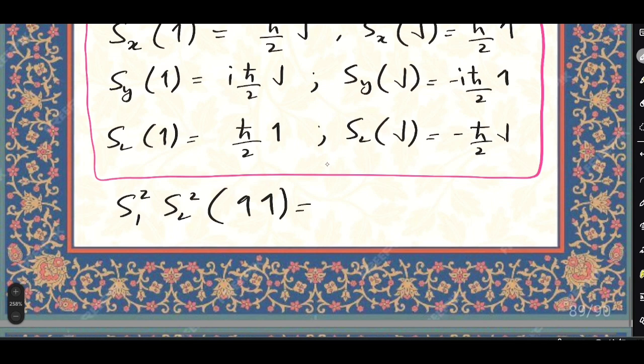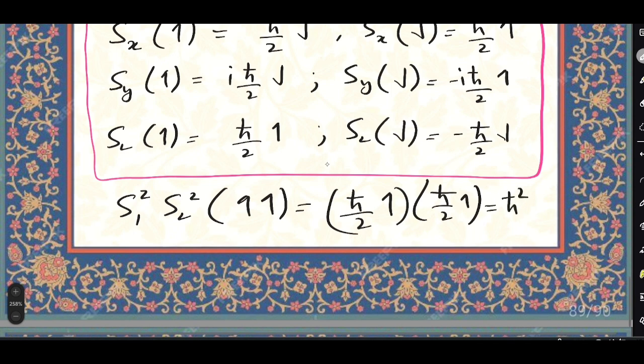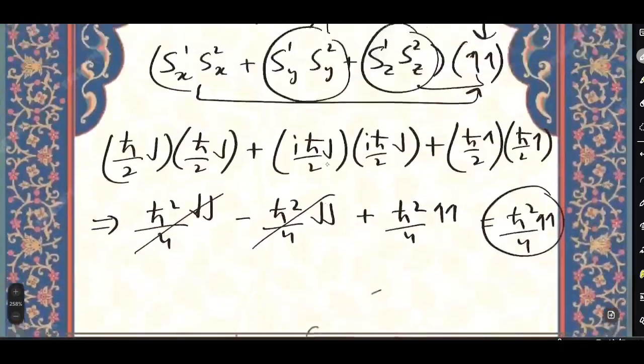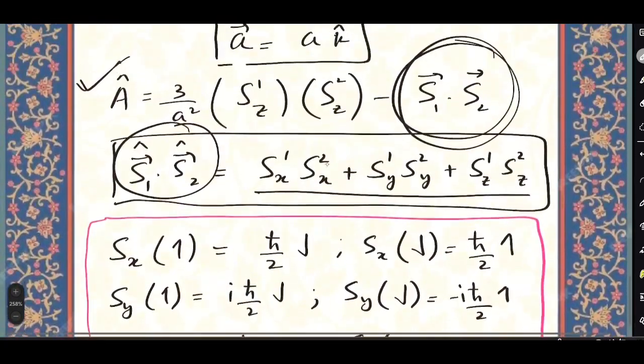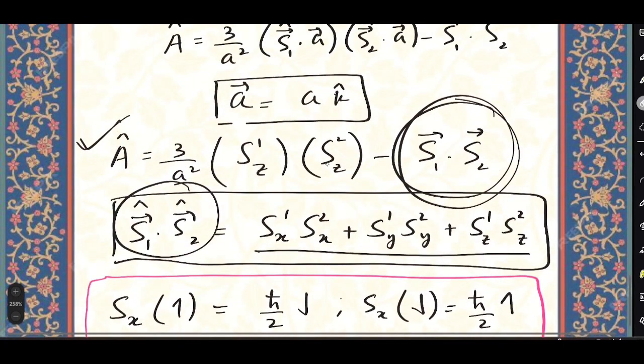We'll have h cross by 2 up and h cross by 2 up, so it will be simply h square by 4 up. So we have both terms as h square by 4 up.